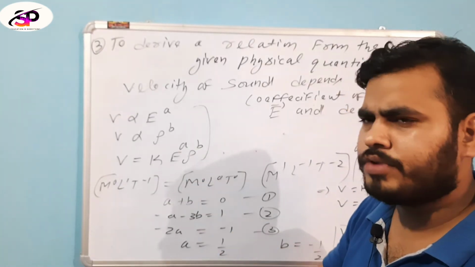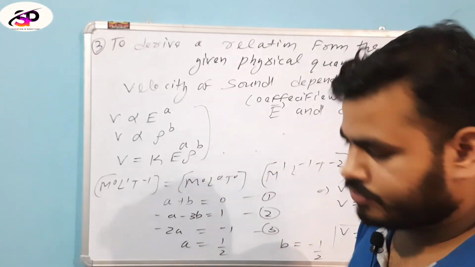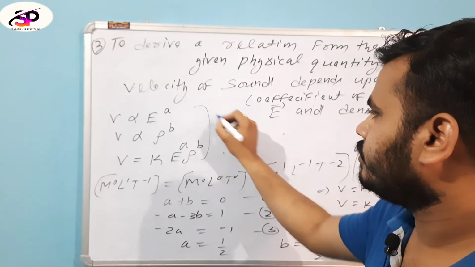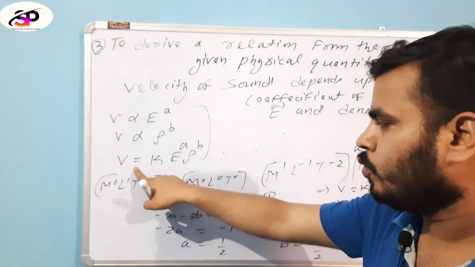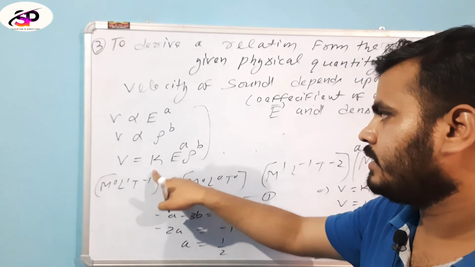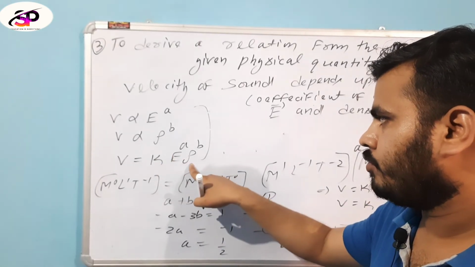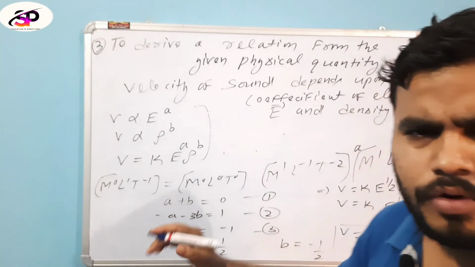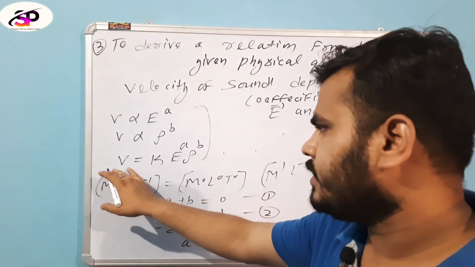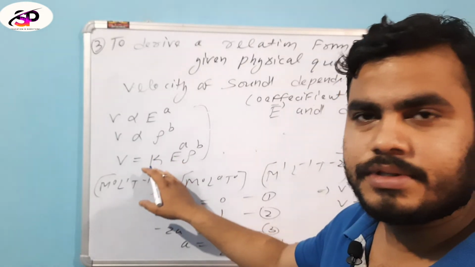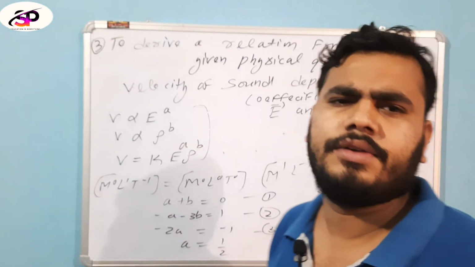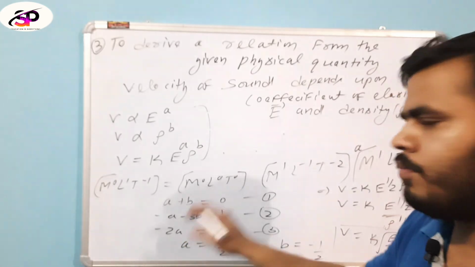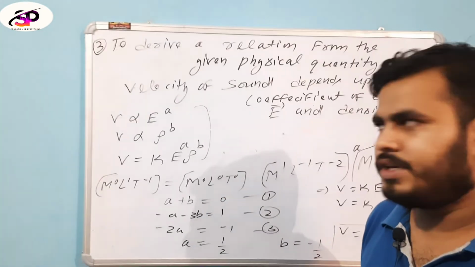Comparing these two, we get equation 1 and this one is equation 2. V equals k E to the power a rho to the power b, where k is the proportionality constant. Now we write the dimension formula of the velocity, coefficient of elasticity, proportionality constant, and density of the material of the medium on both sides, according to the homogeneity principle.